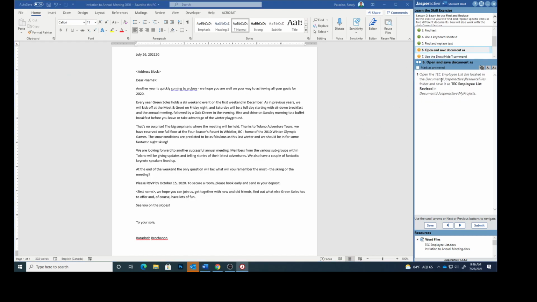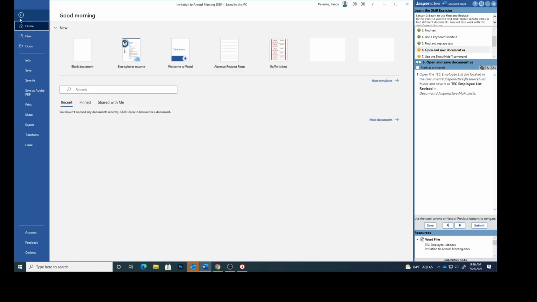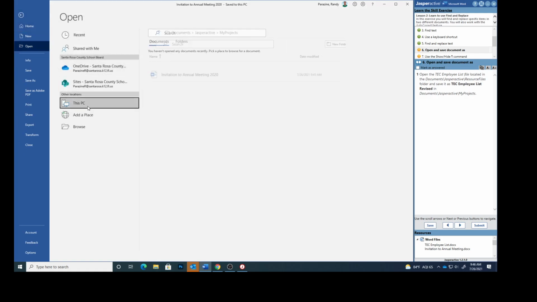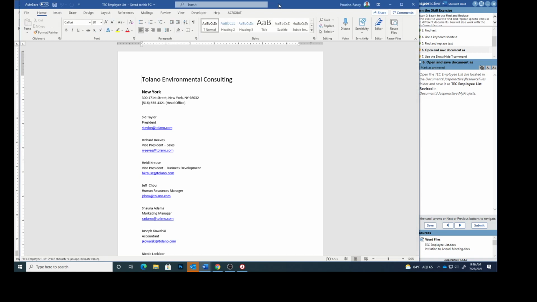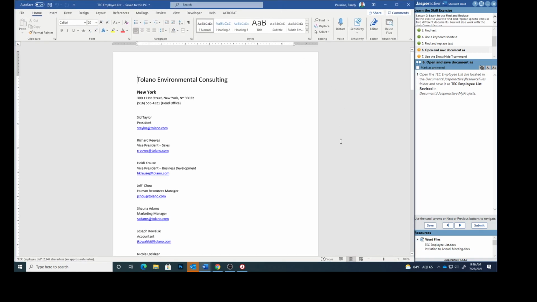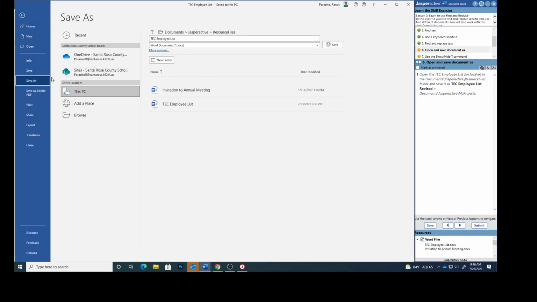Step 6. Open the TEC employee list. So I'm going to click File, Open. Change this to my resources files, TEC employee list. So we have this open. Save it. Let's click File, Save As. We want to go to our My Projects folder, TEC employee list revised. So just put revised at the end of that and click Save.